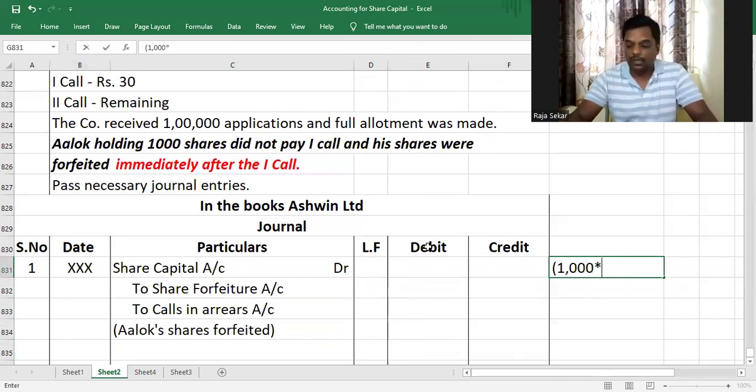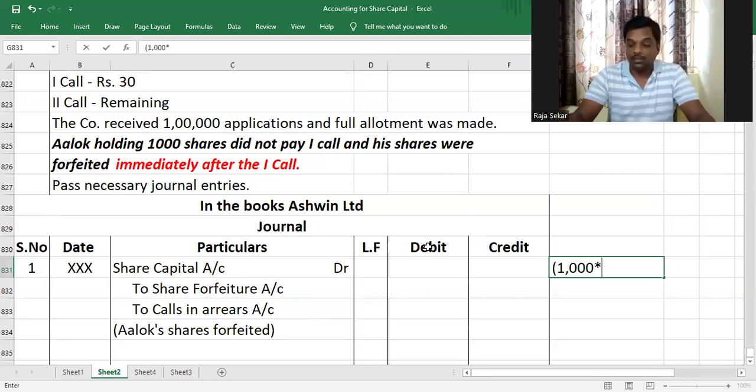So number of shares forfeited is 1000. What is the called up value in this question? As you can clearly see, the company has not made the second call. Am I right or not, my dear children? Because all the shares were forfeited immediately after the first call. Right after the first call was made, they found out that he had not paid, a notice would have been given, and his shares got forfeited even before the second call has been made. Understood or not, my dear children?